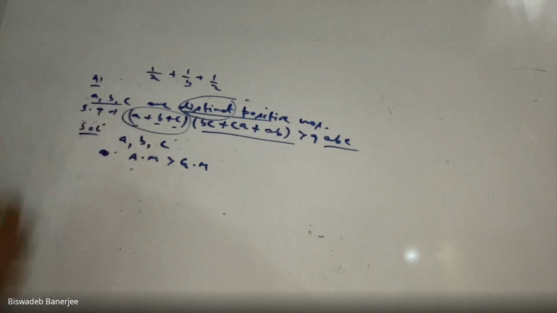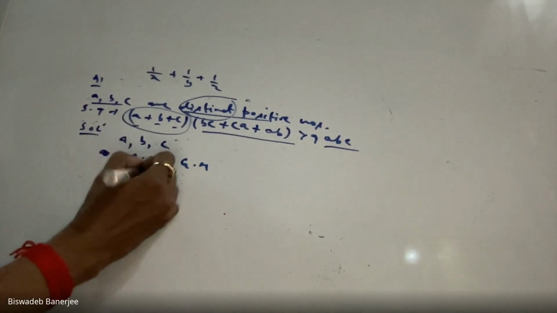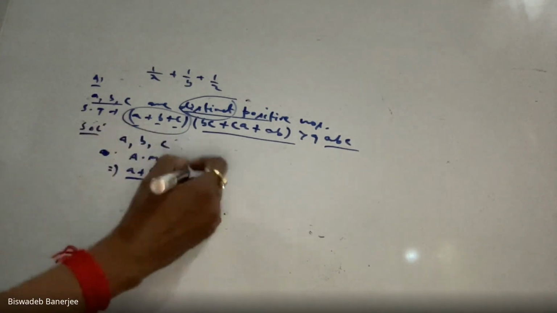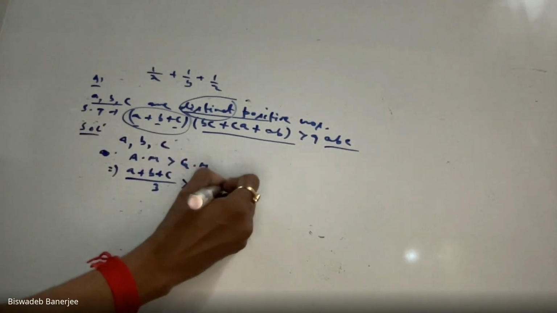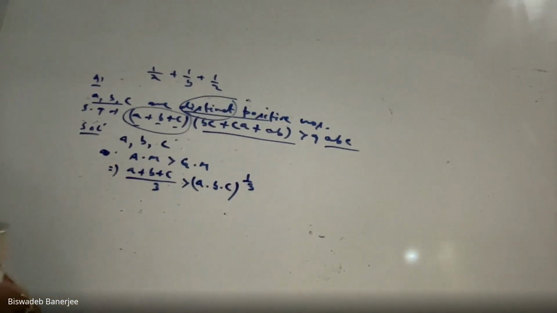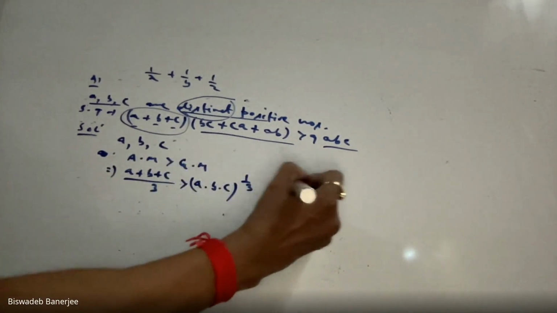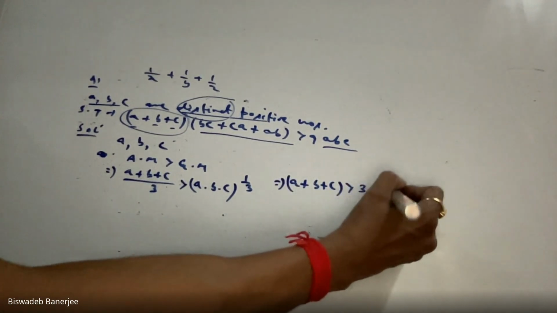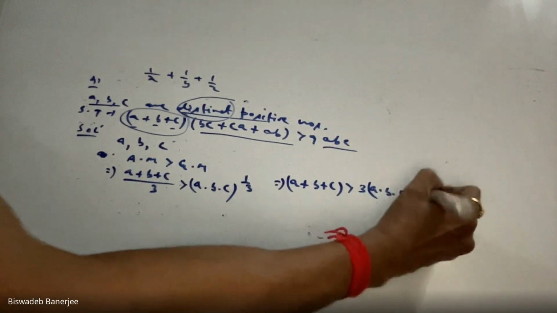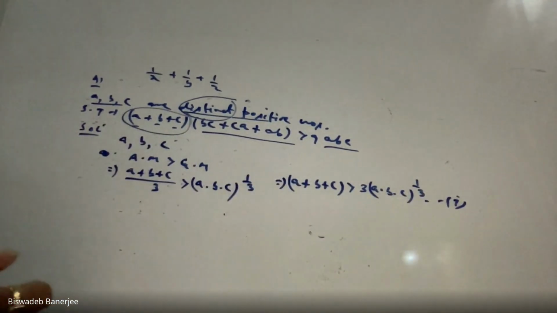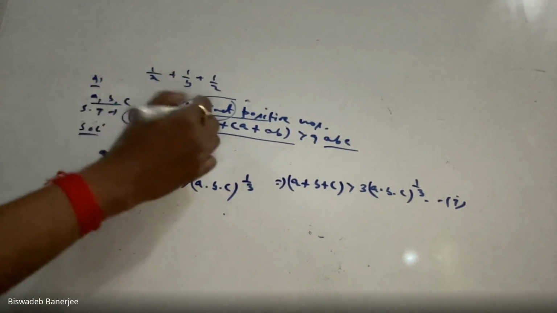So AM is greater than GM. We are taking three quantities A, B, C. Their AM is (A plus B plus C) by 3. Their GM is obtained by first multiplying them, then taking the power 1 by the number of observations. Using this, we can write A plus B plus C is greater than 3 times (A into B into C) whole to the power 1/3. Just cross multiply the 3 here. Clear? Done? Now take another three quantities.